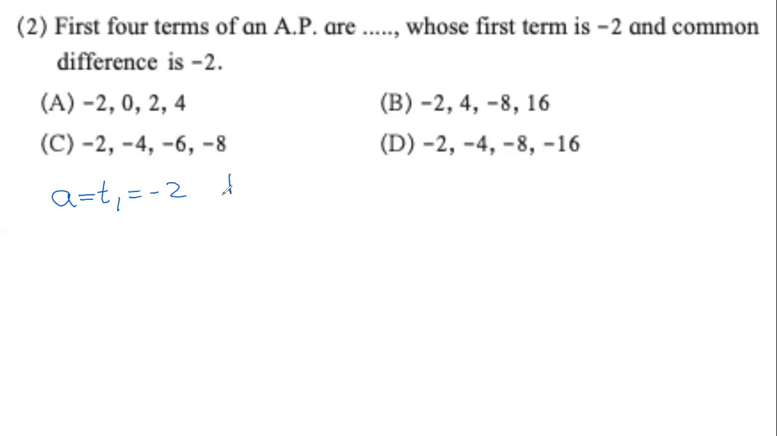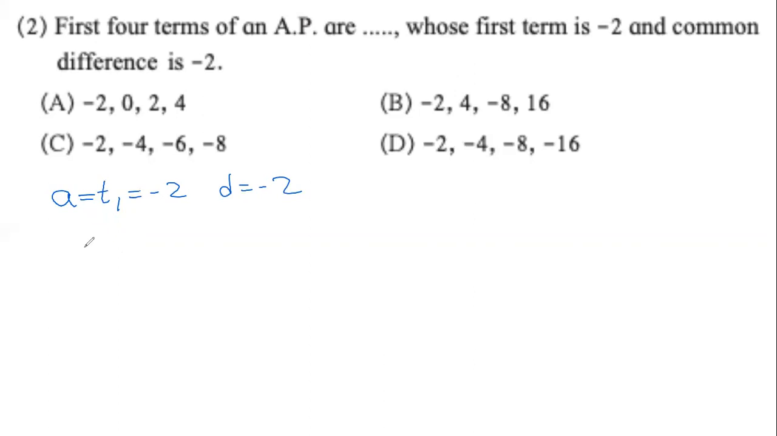T2, D is equal to minus 2. Very good. D equals minus 2. This is how we structure our answer. The moment we have decided that the first term has to be minus 2, does that tell us the answer? No. A, B, C, D, all of them are starting with minus 2. So that is not enough.